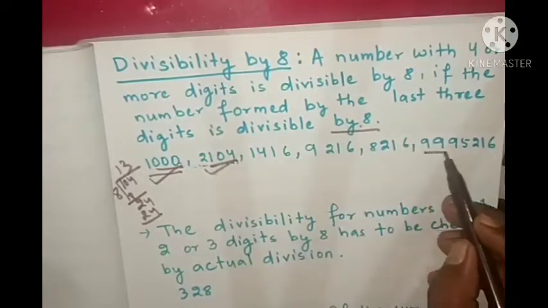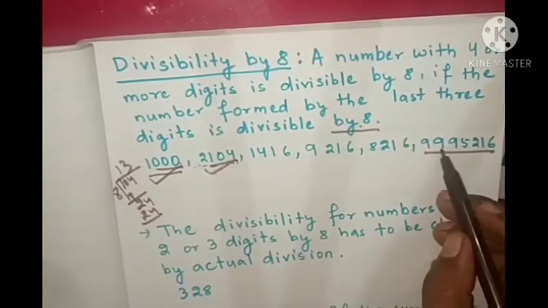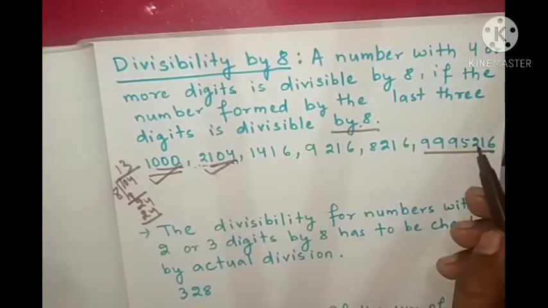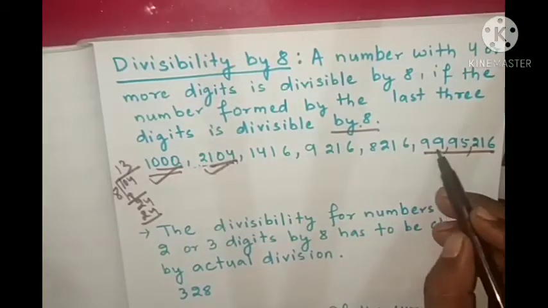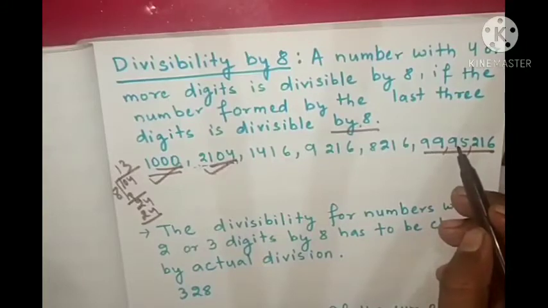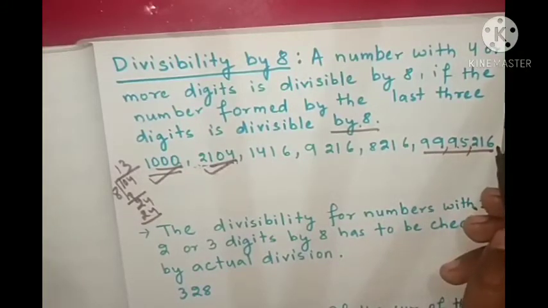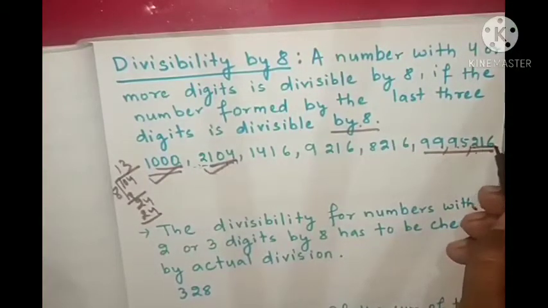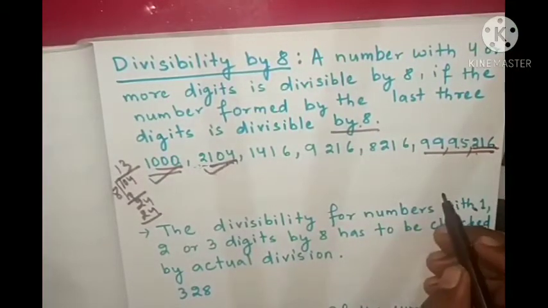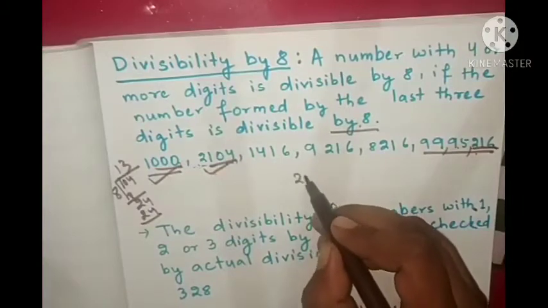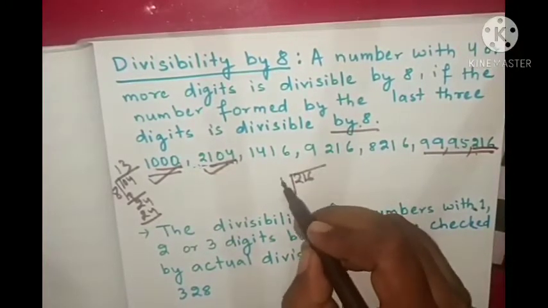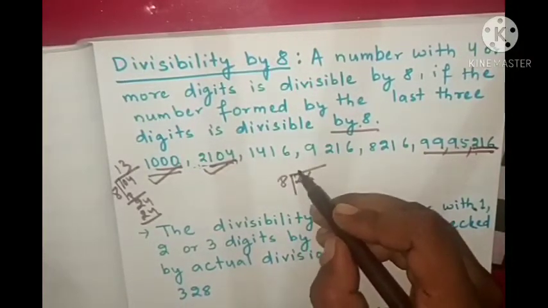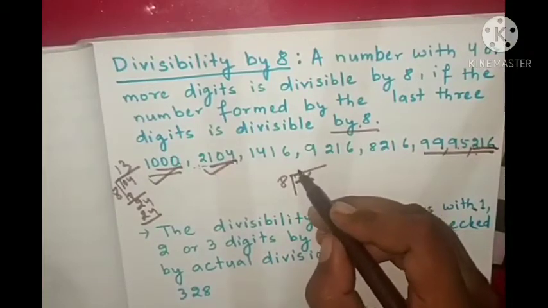Like that we can see a bigger number: 99,95,216. Is it divisible by 8? So we will see the last 3 digits. The last 3 digits are 216. Try to divide. 8 2s are 16, 8 3s are 24.